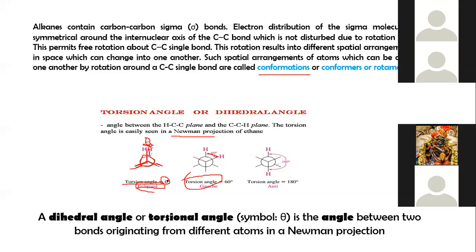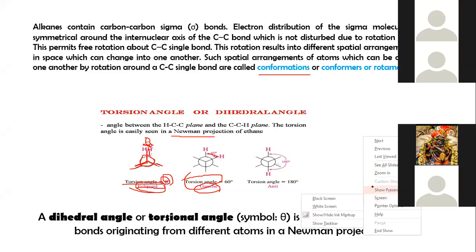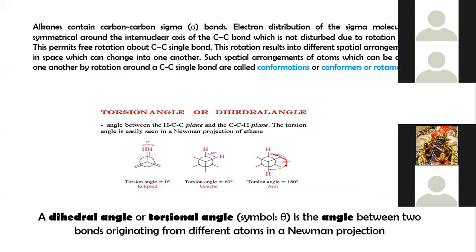If it changes in the conformation, it changes in the torsional angle. If it's 0 degree torsional angle, it is called the eclipsed conformation of ethane. If it is 60 degree, this is called the gauche conformation. And if this is anti, means totally opposite, the torsional angle is 180 degree, and this is called the anti Newman projection of ethane.